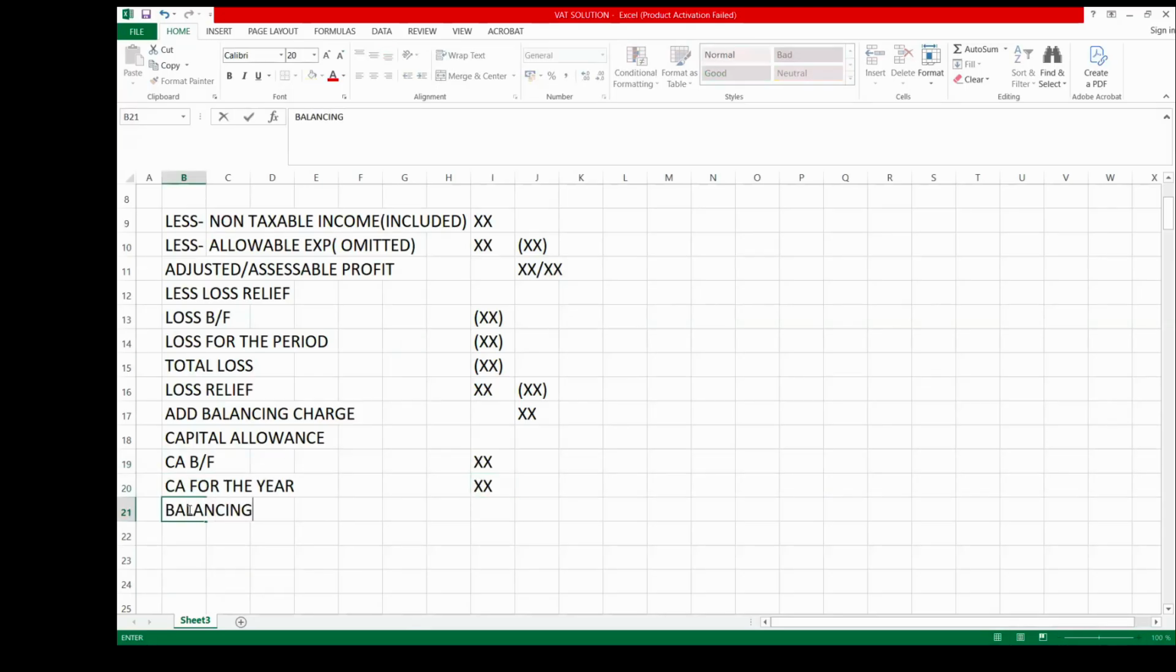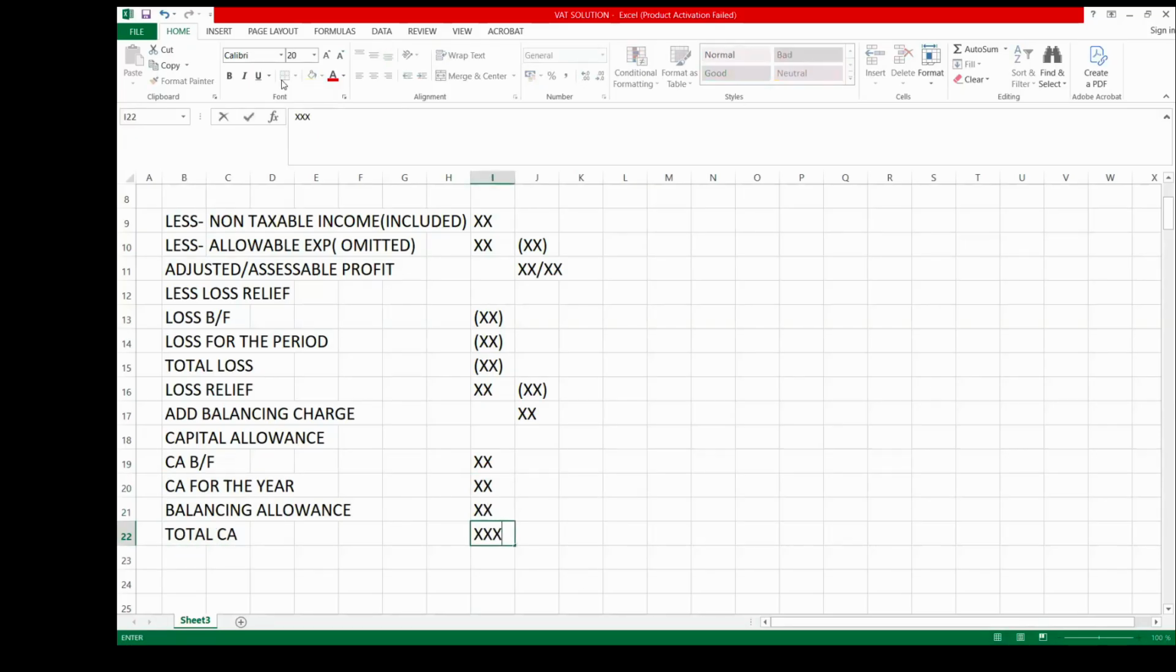When you add, you can also have balancing allowance. When do we have balancing allowance? After the sale of a qualifying capital asset, where the tax written down value is higher than the sales proceed, you have a balancing allowance, which is an additional capital allowance. When you add all this up, that gives us the total capital allowance.